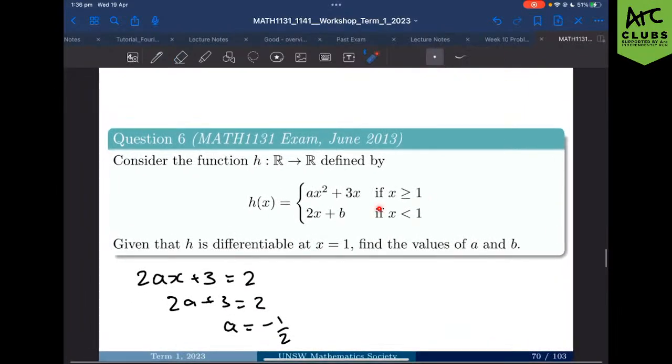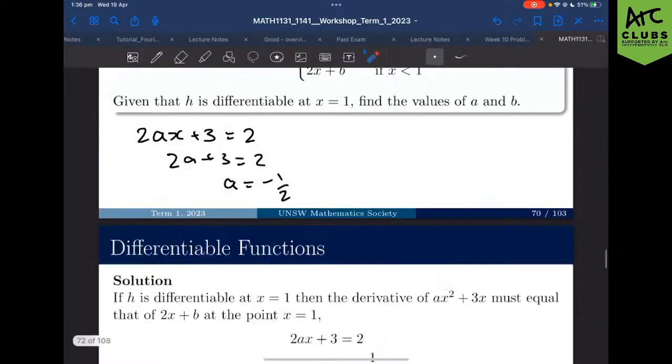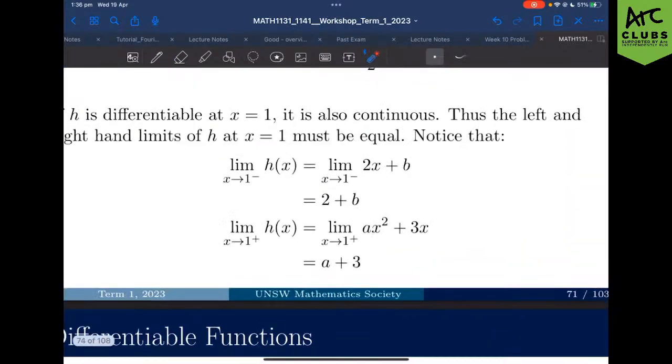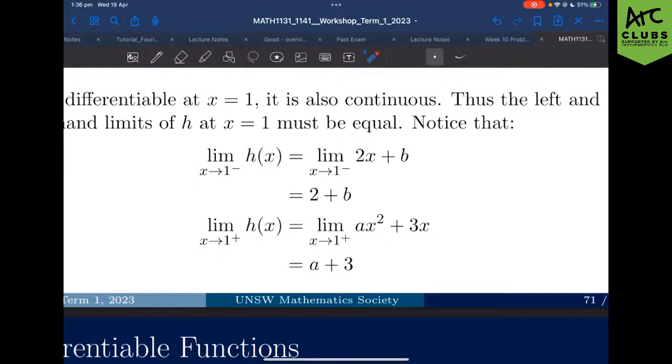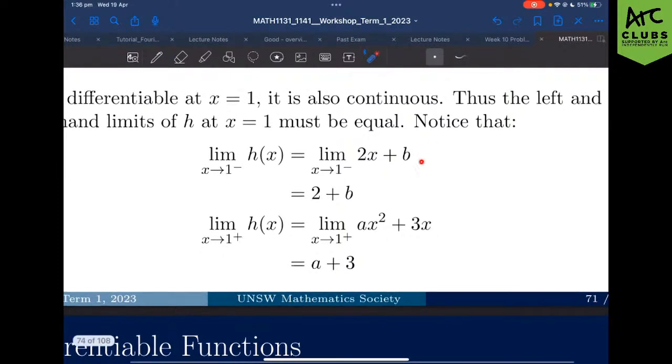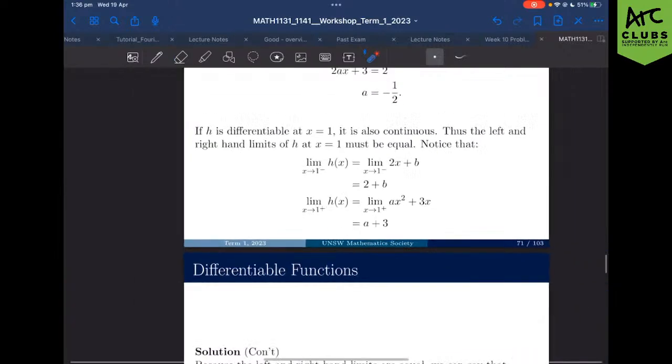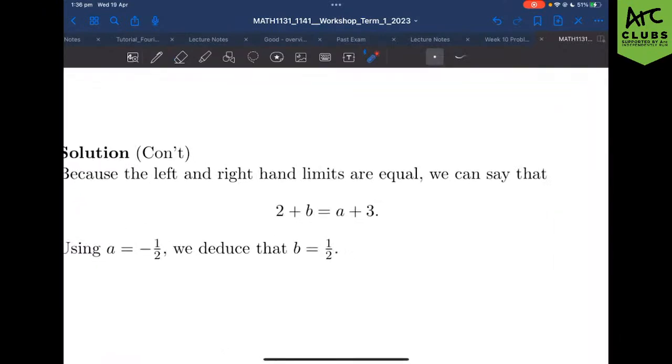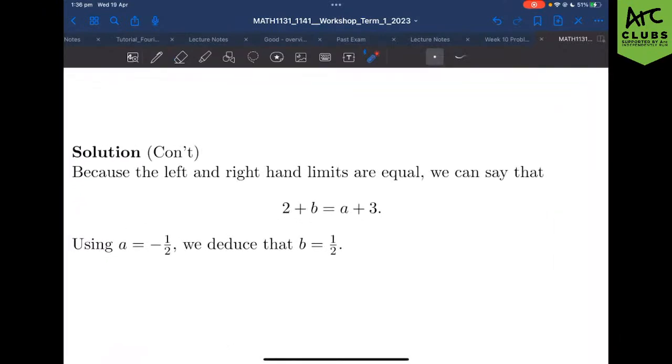When you're considering the left-hand limit, you must be considering the function that corresponds with x less than 1. That's just the one thing I want to point out. If you limit it to x equals 1, put that in, that's just going to end up with you having 2 plus b. Same thing with the right-hand limit, that's a plus 3, and then we can equate them. If we have an expression for b in terms of a, we already know what a is, we can solve for b.